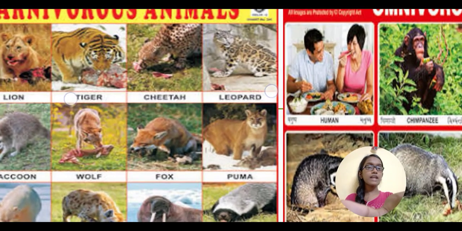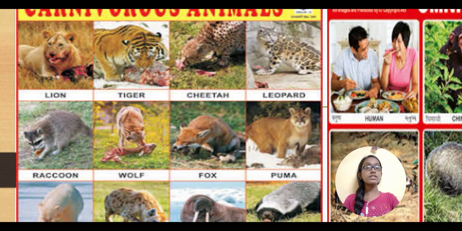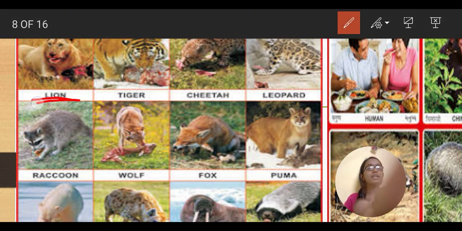Now dealing with the carnivorous animals. What are the carnivorous animals? The lion. Have you ever seen a lion eating vegetables or plants or grass or feeding on straw?